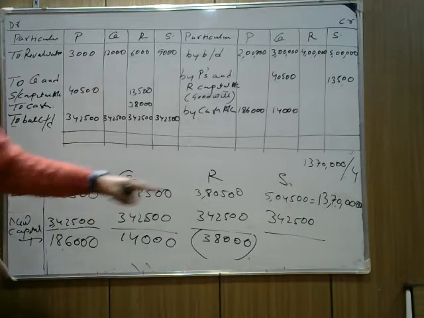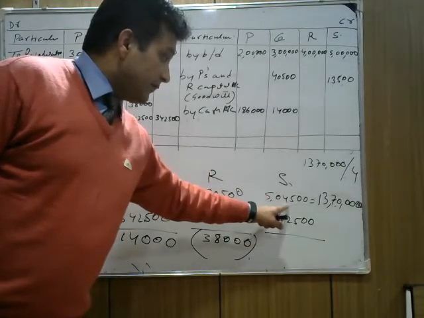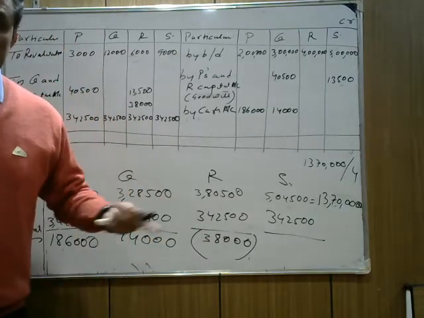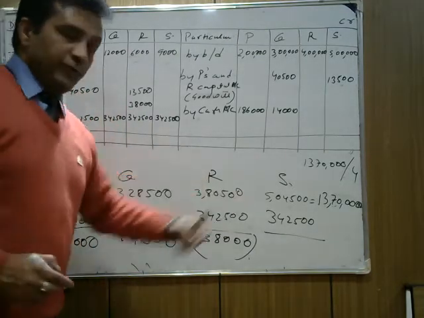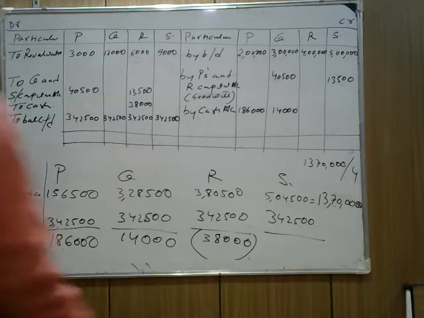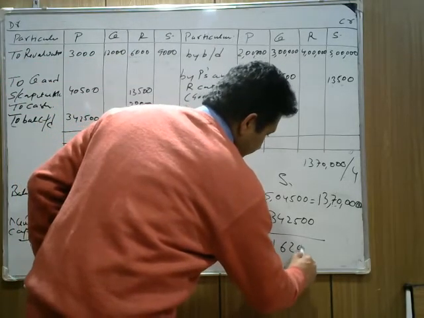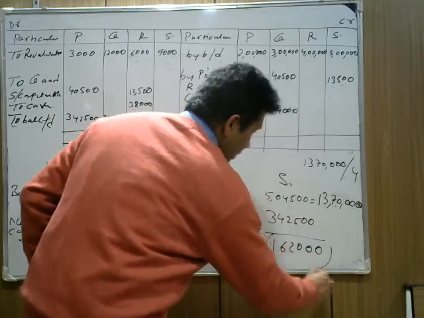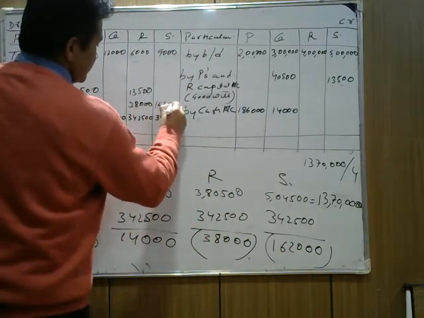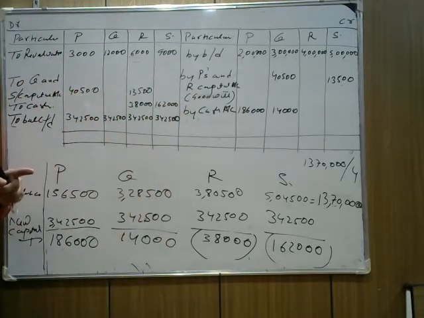And S is already at 5,45,100. He needs to bring 3,42,500. He feels happy, because he has already brought sufficient amount in cash. So the firm will pay back to him. How much? 5,45,100 minus 3,42,500. It's coming, I think, 1,62,000. So the firm will pay 1,62,000 to S. We write here to cash 1,62,000. Now this is the important part.